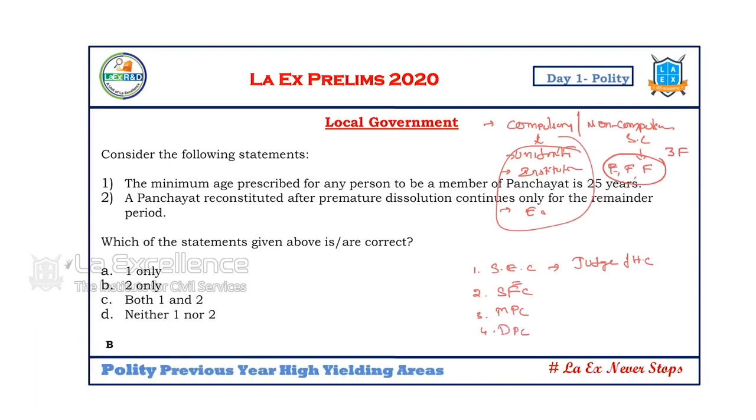Now, the minimum age prescribed for any person to be a member of a Panchayat is 25 years. Is that true? It is actually 21 years. This is a wrong statement. The Panchayat reconstituted after premature dissolution continues only for the remainder period. Yes. Let's take a Panchayat dissolved after 3 years. The newly constituted Panchayat, after 6 months of the election, will be in power for the remaining period. If it is dissolved at 3 years, and within 6 months the election is conducted, 3 years 6 months is over, and for the remaining 1.5 years it will be in operation. That is the true statement.